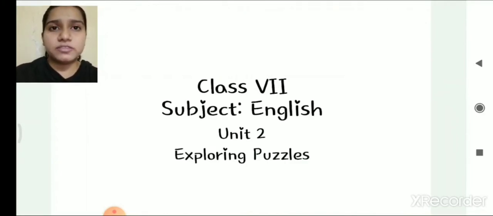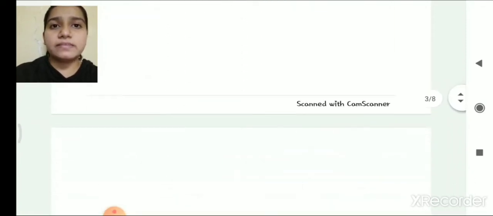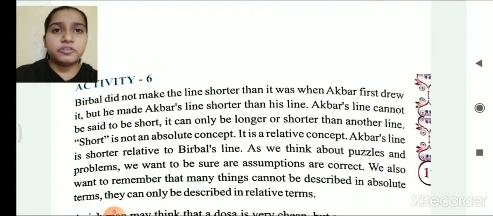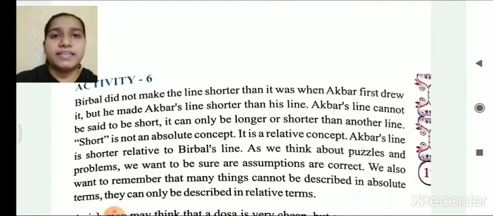My dear students, in unit 2, we solved activity 5, which was a story about Akbar and Birbal. Activity 6 is also based on activity 5. Let's recap the main point of activity 5. Akbar and Birbal were strolling, and Akbar took a small stone and drew a line on the land.